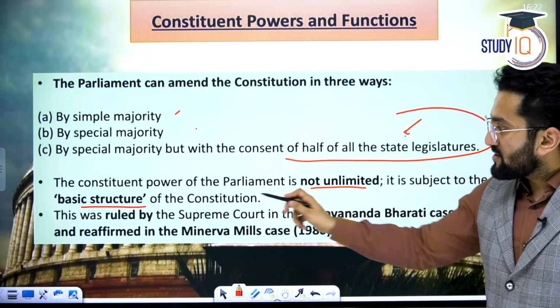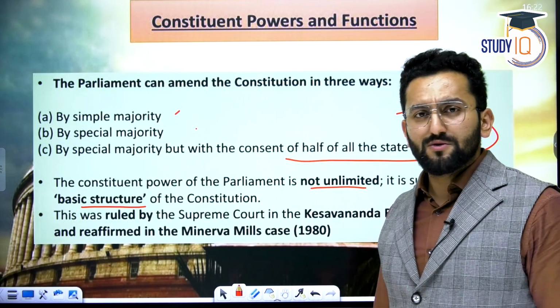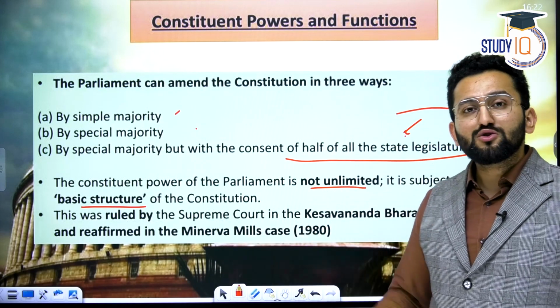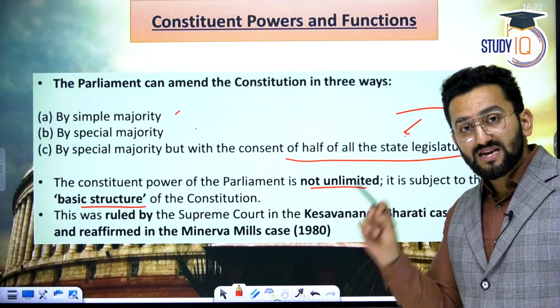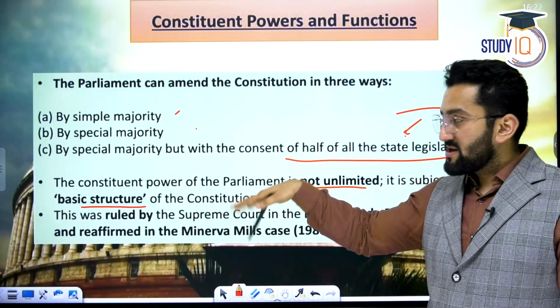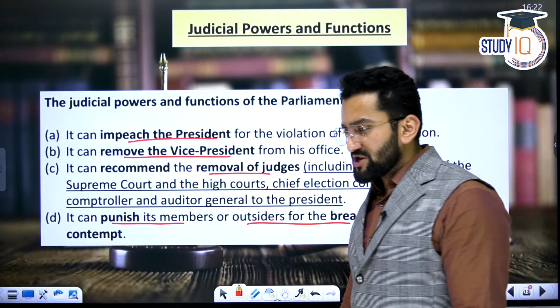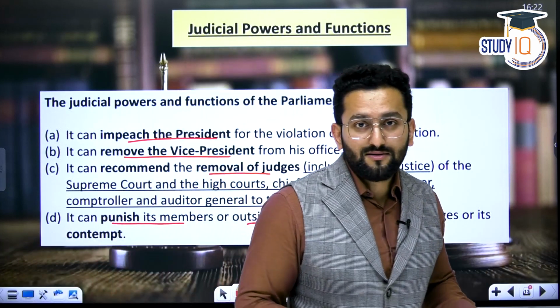Now, the constituent power of the Parliament is not unlimited. So Parliament has the power to amend the Constitution, but it is not like it can amend anything anyway, right? You have to adhere to the basic structure doctrine which was given by the Supreme Court in the Kesavananda Bharati case. I hope it is clear to you now. Judicial power. So, judicial power, what does it mean? Does it mean that Parliament is working as a court? No.